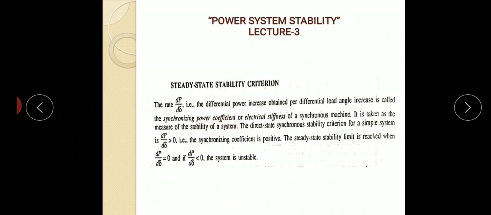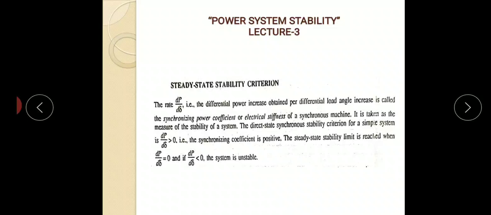The direct steady state synchronous stability criterion for a simple system is that dP by d delta is greater than 0. That means this synchronizing coefficient is positive. The steady state stability limit is reached when dP by d delta equals 0, and if dP by d delta is less than 0, the system is unstable.